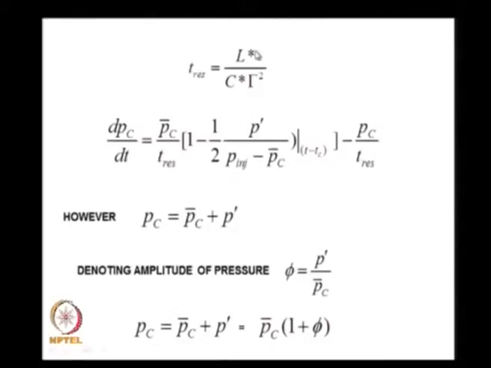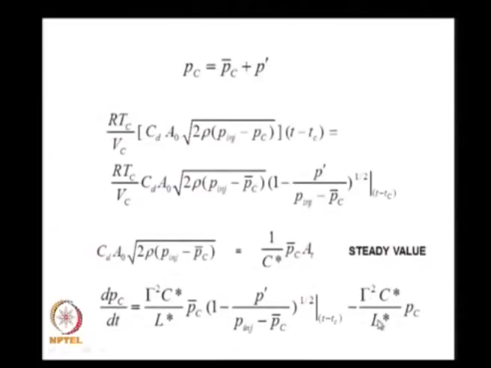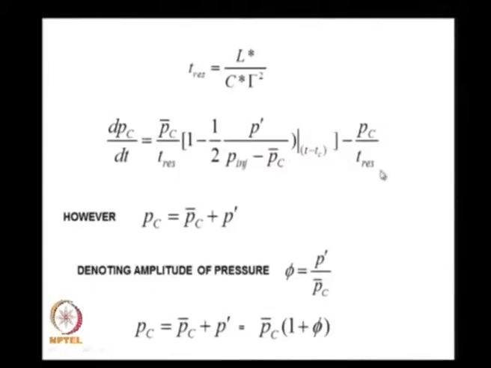We derived the expression as a function of L star, that means the value of Vc by AT divided by C star by gamma square, and therefore we got the final expression as dPc by dt is equal to Pc bar by the residence time, that is the time spent by the gases in the chamber, into I take the under root sign, I take the first term, I know my P bar is small, therefore I write it as 1 minus half of P bar by P injected minus Pc bar, minus what I get on the right hand side, namely the value which I took here, gamma squared C star by L star, I put it in terms of residence time and I get Pc by residence time.